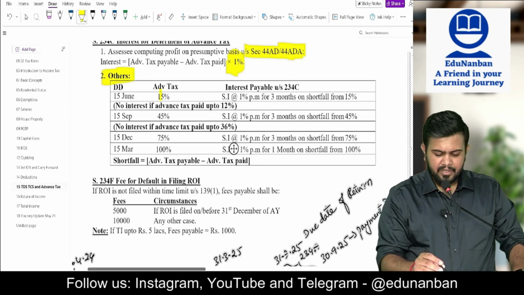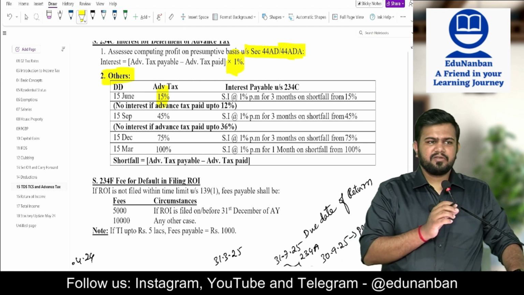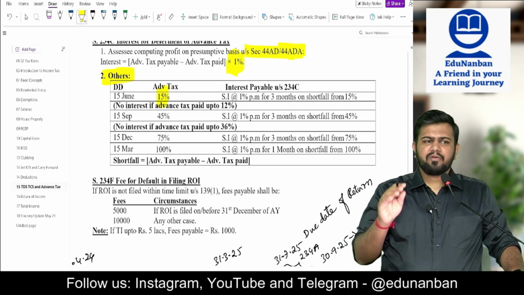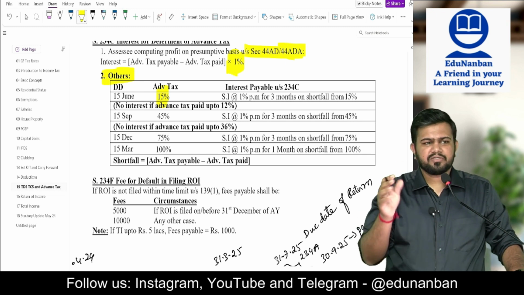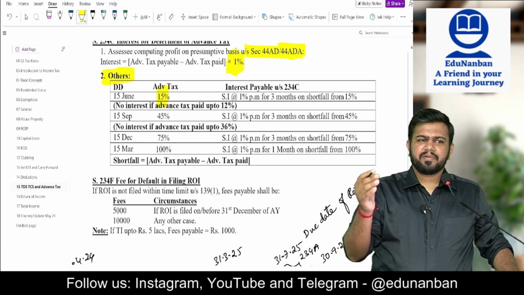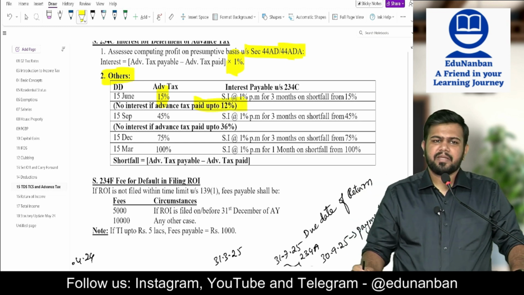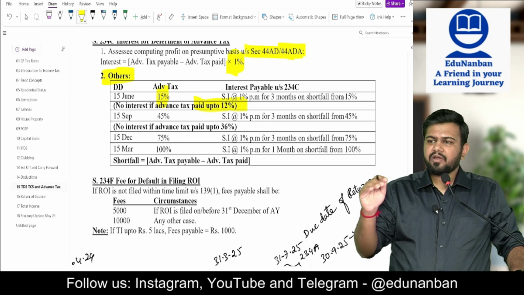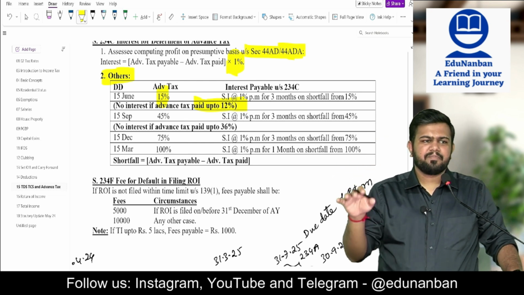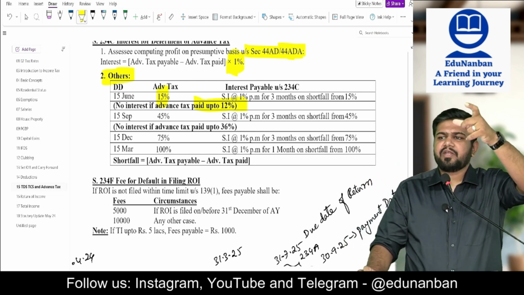Listen, generally 15% you have to pay. 15% you have to pay for the first installment, correct? But what if you paid only 13%? Then also it's okay, no problem. There will not be any interest. I paid 14%, then also there will not be any interest. Up to 12% there will not be any interest. But if you did not pay even 12%, that is you paid how much? Only 11% or 10%. In such case, the interest will be calculated up to 15%.